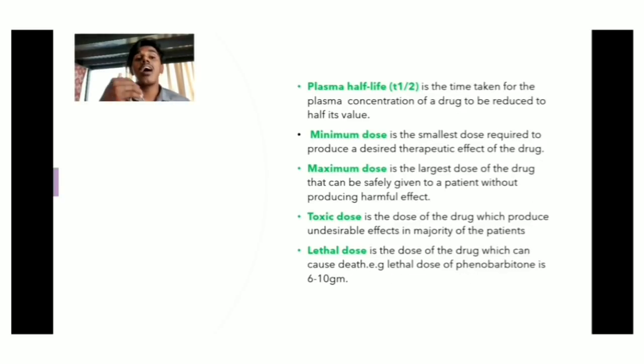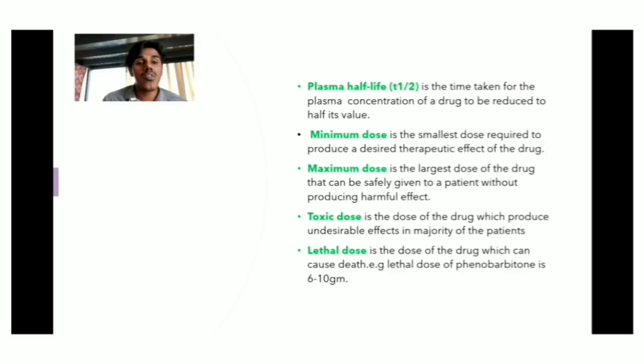What is plasma half-life? It is the time taken for the plasma concentration of a drug to be reduced to half its value. Next one is the minimum dose. It is the smallest dose required to produce a desired therapeutic effect of the drug. What is maximum dose? It is the largest dose of the drug that can be safely given to a patient without producing a harmful effect.